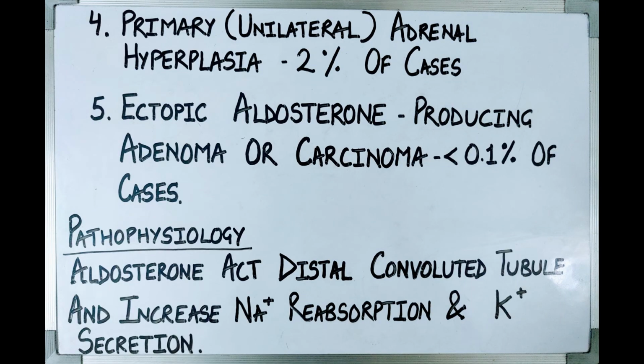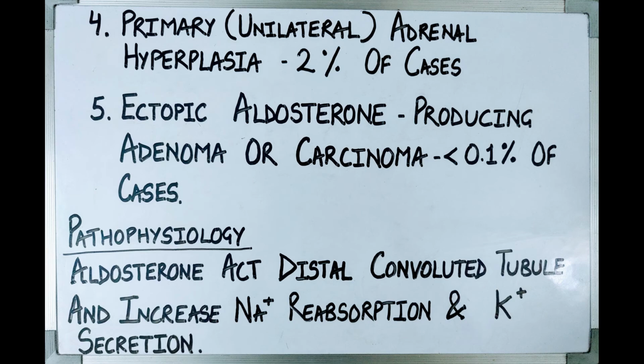The fourth cause is primary unilateral adrenal hyperplasia, which accounts for 2% of the cases. Fifth cause is ectopic aldosterone producing adenoma or carcinoma, which accounts for less than 0.1% of the cases.